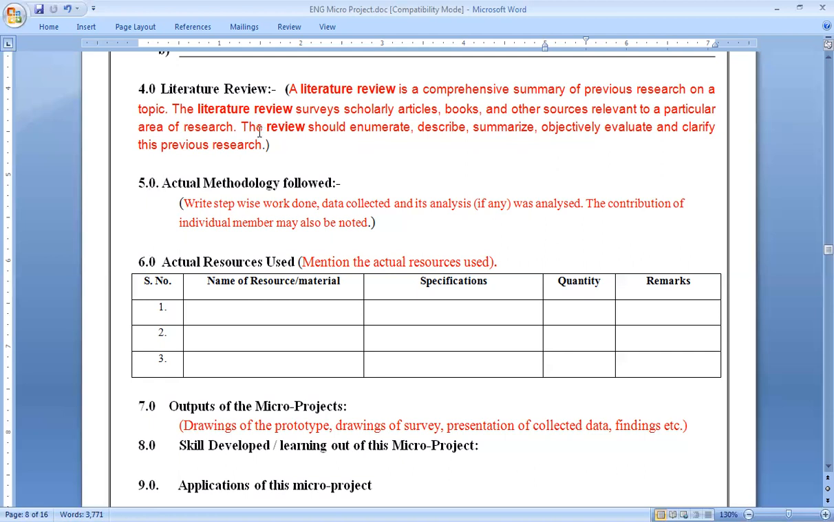Also, in the literature review, you can paste the image of that book if it is a book. If it is any kind of website, you can take a screenshot and paste it here. And in connection to that, you can prepare a single paragraph over it.